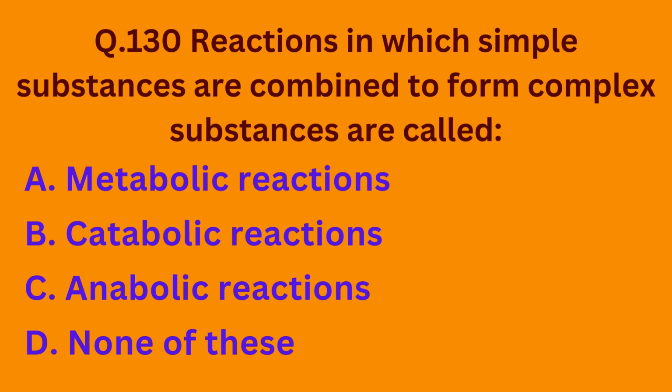Question number 130. Reactions in which simple substances are combined to form complex substances are called? Option A, metabolic reactions. Option B, catabolic reactions. Option C, anabolic reactions. Option D, none of these. So basically the reactions in which the simple substances are combined to form complex substances are called as anabolic reactions. So the correct option is option C.